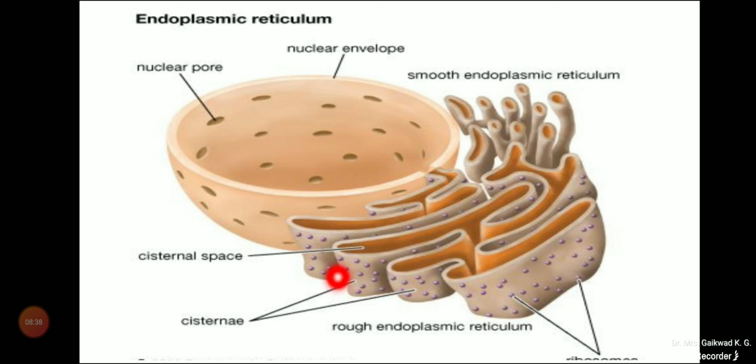Now the rough endoplasmic reticulum, which is studded with ribosomes, is primarily involved in protein synthesis, for example in pancreatic cells that secrete insulin.